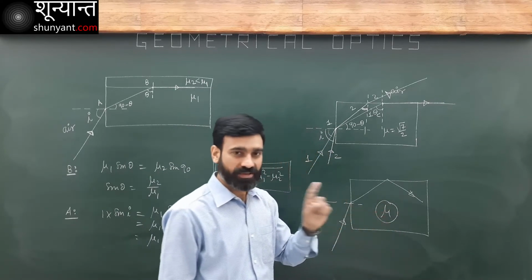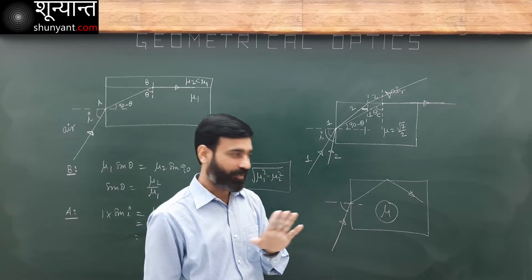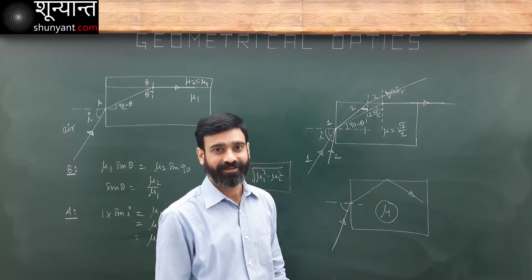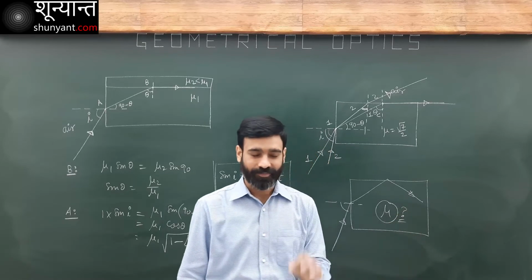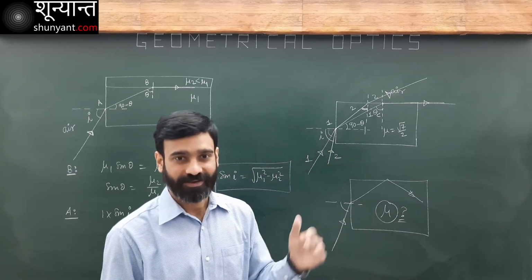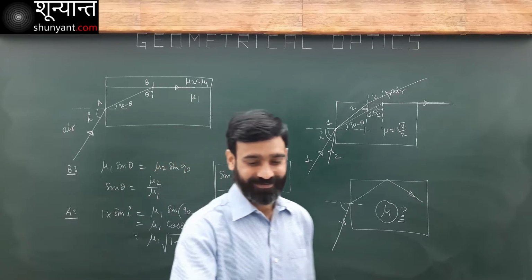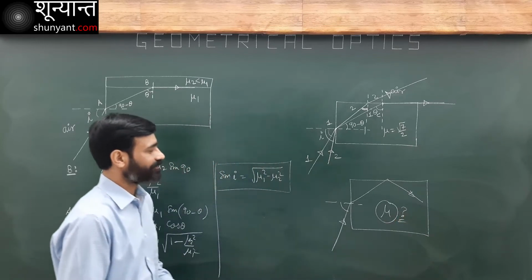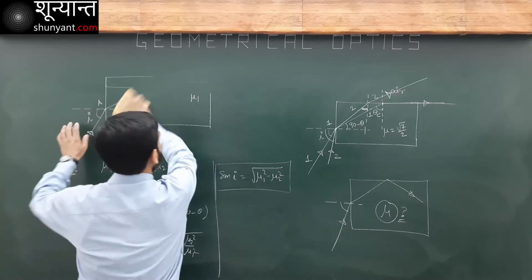What should be mu such that no matter what is the angle of incidence, light should never get out of this system? For that to happen, what should be the minimum value of mu? Okay, now can you answer that? You will see the same problem in the problem sheet. Try answering that.